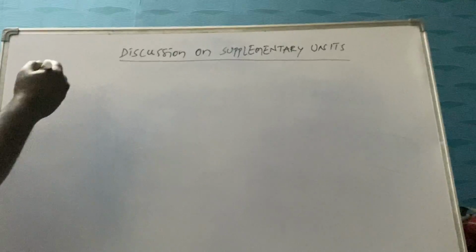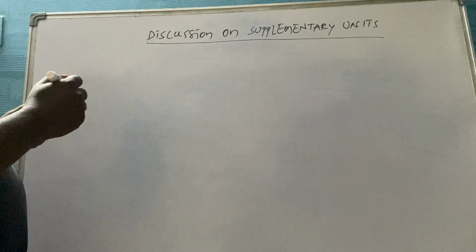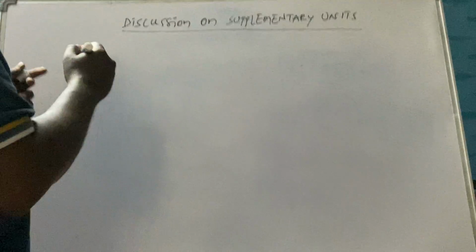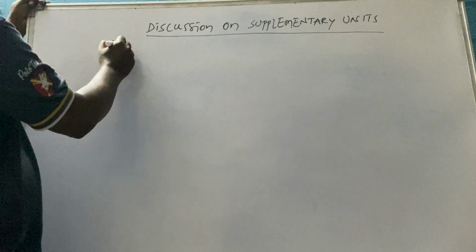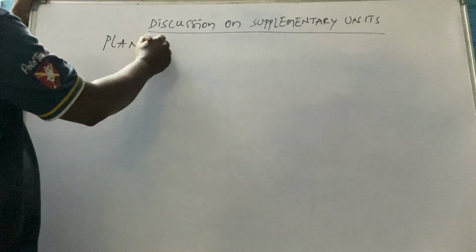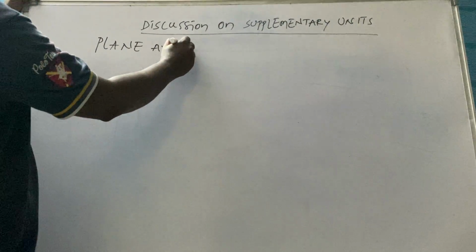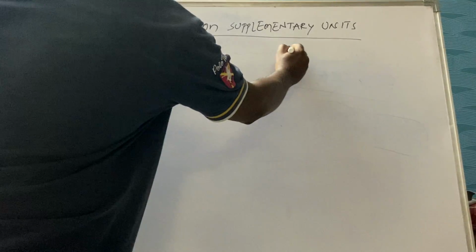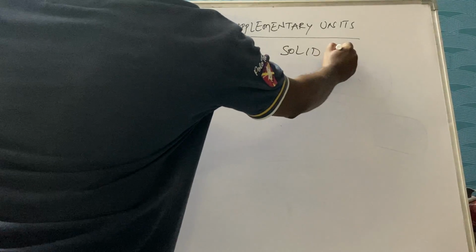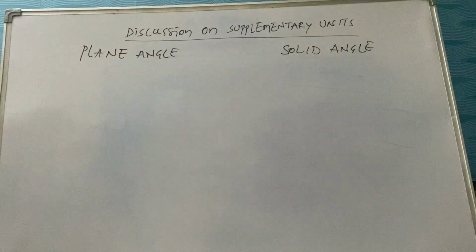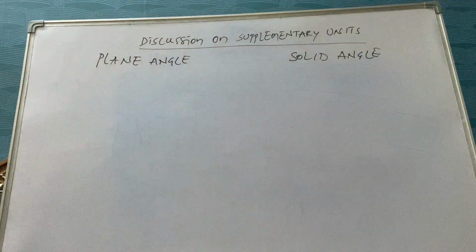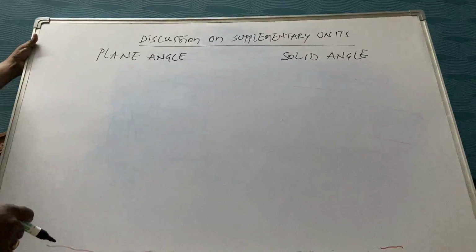According to the International System, supplementary units are for plane angle and solid angle.